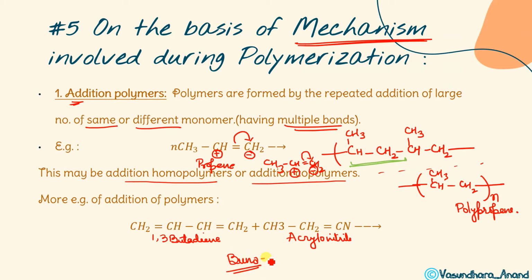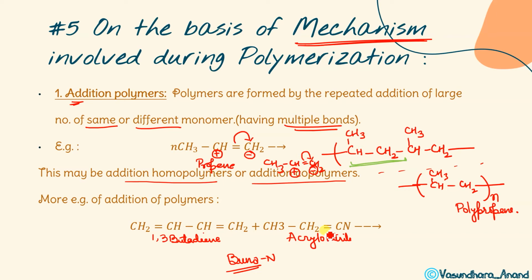So this is Buna-N: 1,3-butadiene and acrylonitrile. So these are the monomers. Here they are copolymers because these are two different monomers. Yes, so this is a copolymer. Now, same thing, the same way, addition will take place.